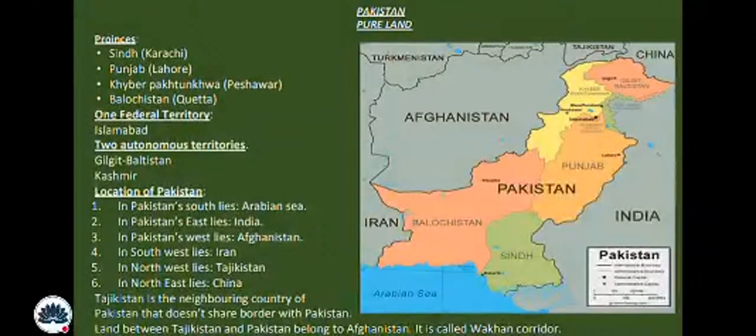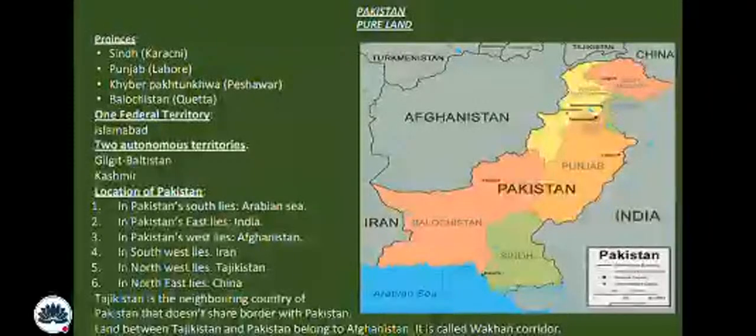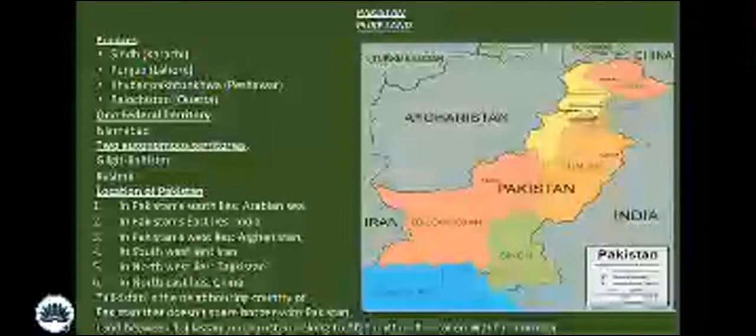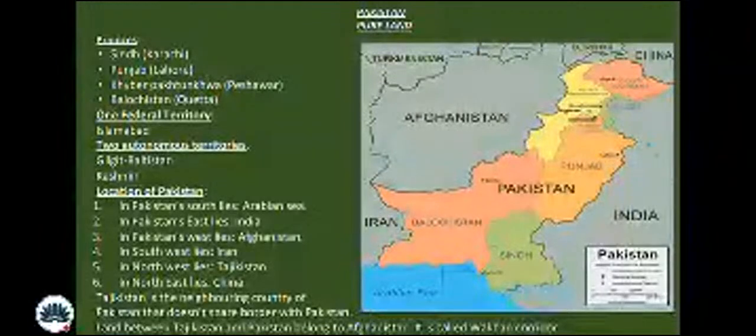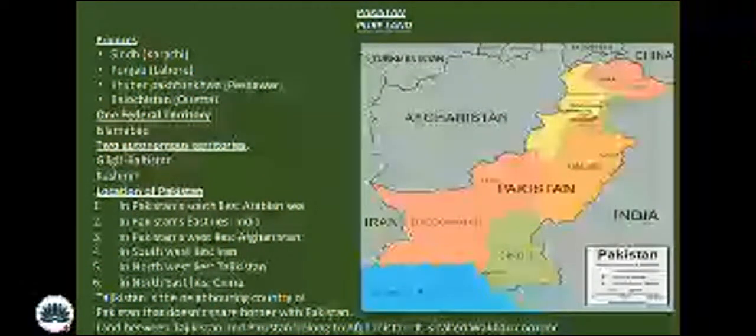One important thing you are required to learn is that Tajikistan is a neighboring country of Pakistan that doesn't share a border with Pakistan. What does it mean? When we consider neighboring countries, we have shared borders, but here there is no sharing of the borders. The land between Tajikistan and Pakistan belongs to Afghanistan and is called the Wakhan Corridor.